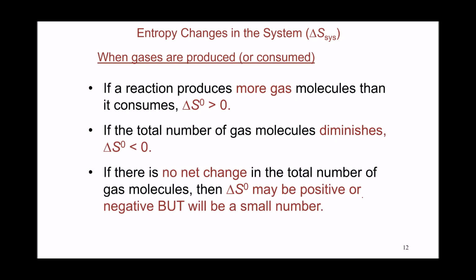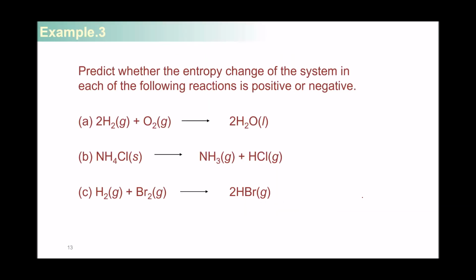If it produces the same number of gas molecules as it consumes, then you cannot make a prediction about the sign of entropy change in this case, but you can predict that it's going to be a small change in entropy. So let's apply these rules to these examples right here.